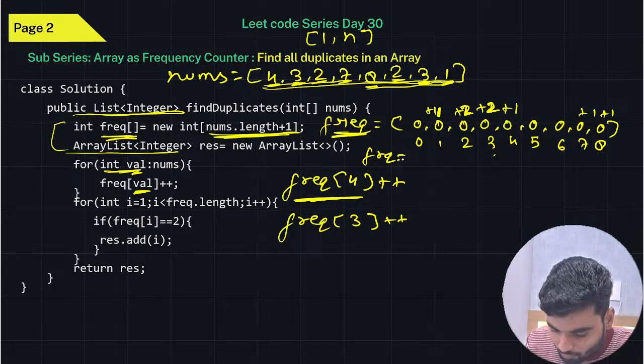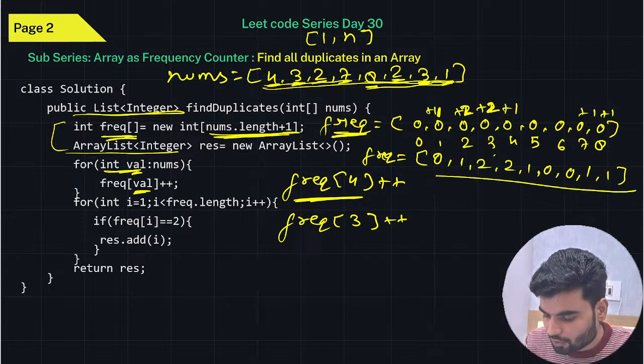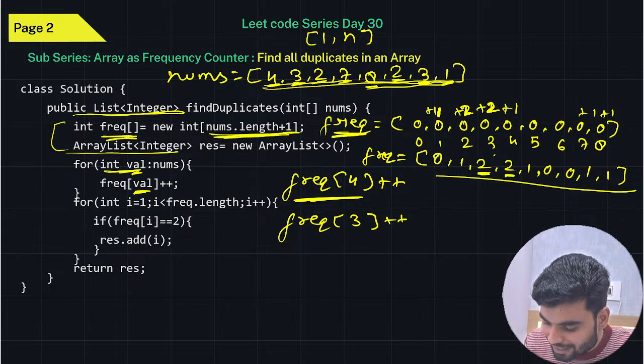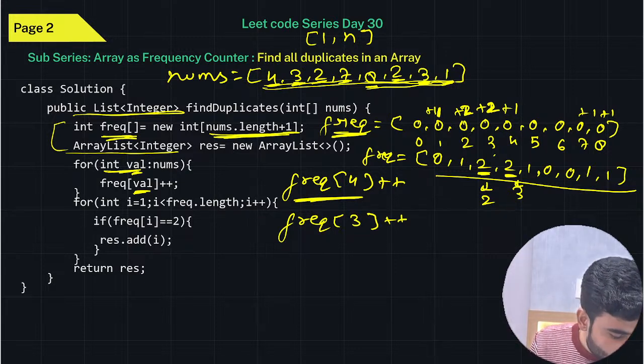Look at the frequency array now. In the frequency array you will have 0, 1, 2, 2, 1, 0, 0, 1, 1. Those values that are 2, 2 are our answer. Look at this, this is the second index, this is the third index. So the indexes on which you have value 2 are our answer.